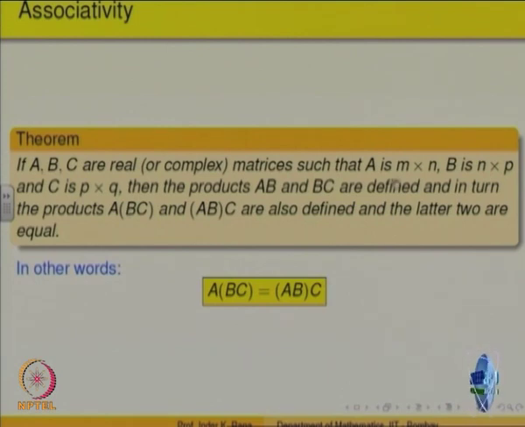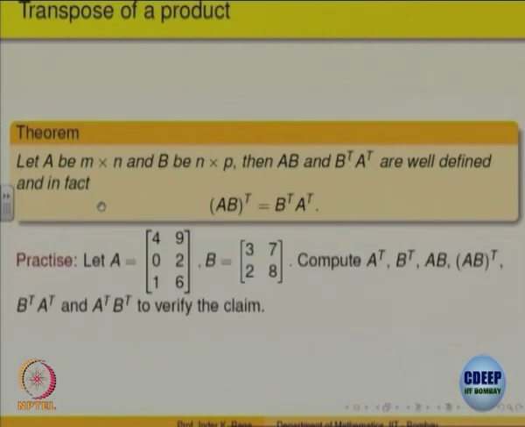So the resulting matrix will be of the order m cross Q. So this is the property. We will not prove it, but you can try to write a proof yourself, and you can try to verify it for some simple examples.